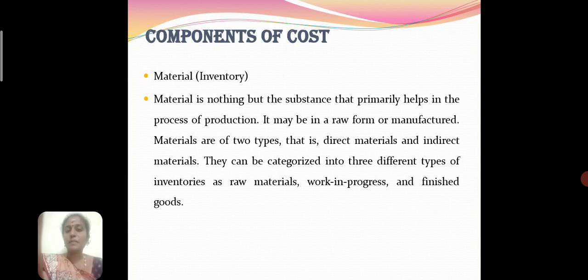Examples of direct material: steel, corn, crane, lumber, plastic, natural gas, gold, minerals, oils, etc. These are some examples of direct material. Then consumable stores, printing and stationery, and oil and waste are some indirect materials in the concern.